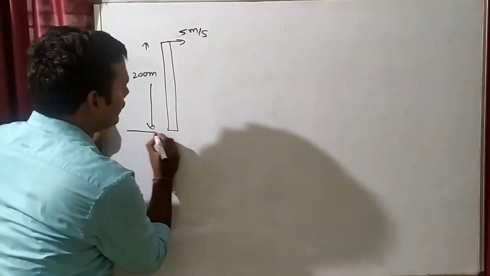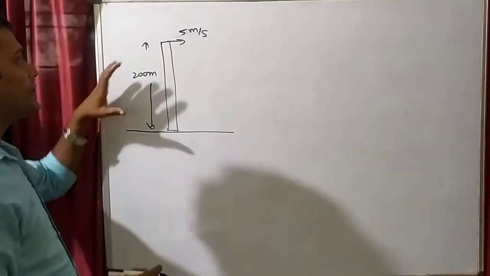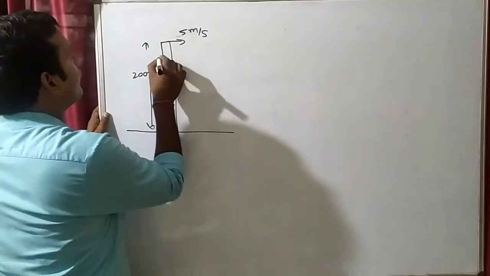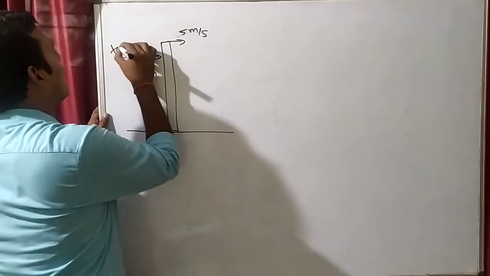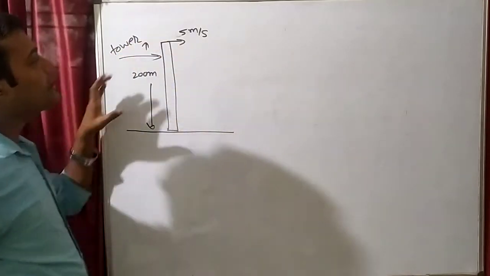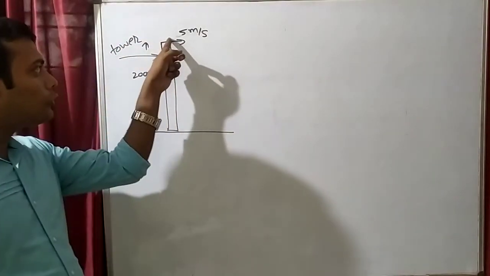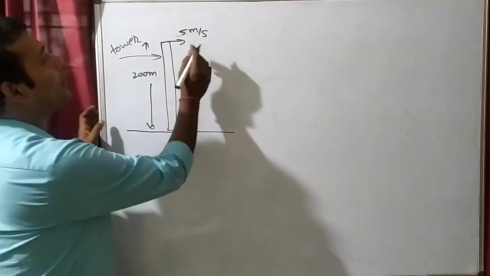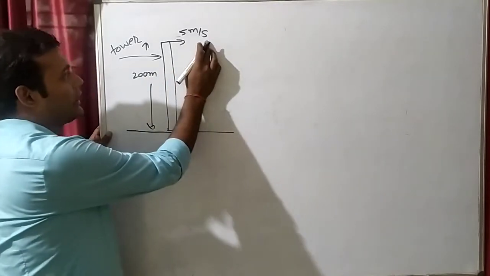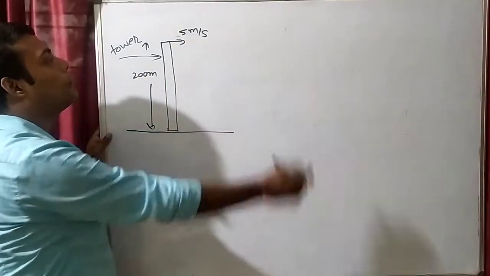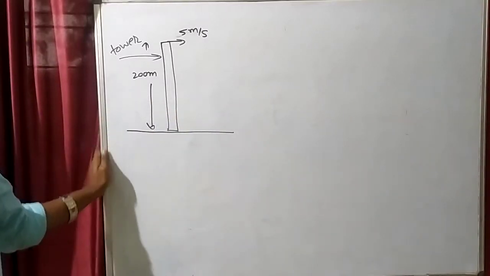So this is the ground, and from the ground, this is a tower. What is the height of the tower? The height of the tower is 200 meters, and from the top of the tower, I am throwing an object with a speed of 5 meters per second.